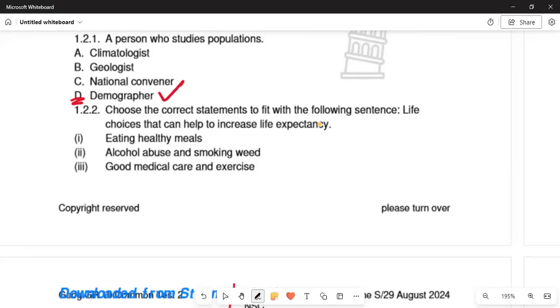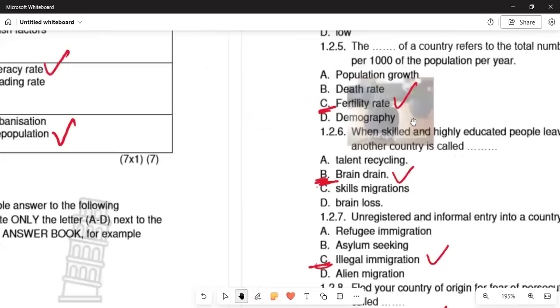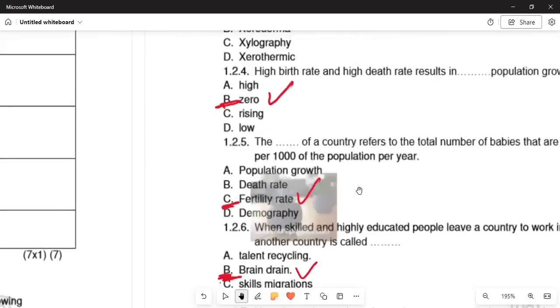In 1.2.2, they say choose the correct statement to fit the following sentence: life choices that can help to increase life expectancy. Here we are asked what we can do during our lives to increase life expectancy, meaning the number of years a person is expected to live. Number 1, alcohol abuse and smoking weed, is incorrect. If you are doing this, please stop. Good medical care and exercise is correct. So number 1 and number 3 are correct up to this point.